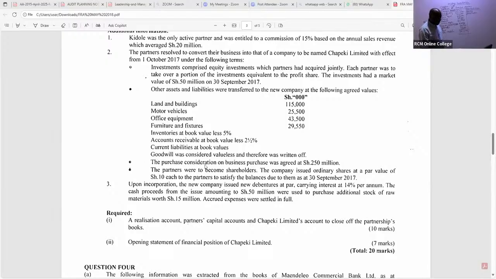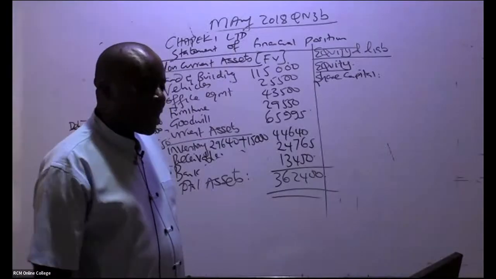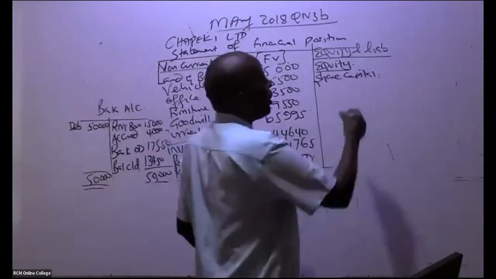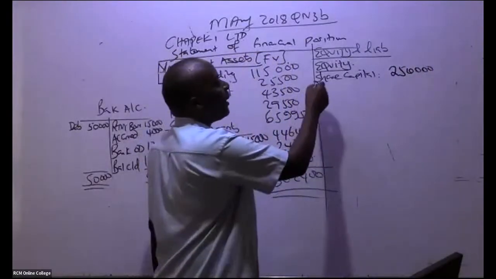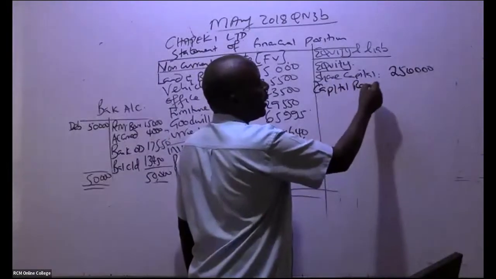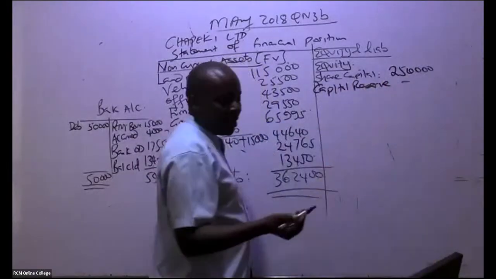The purchase consideration on the business purchase was agreed at 250,000. The partners were to become the new shareholders here. The company issued ordinary shares at a par value of shillings 10 each to the partners to satisfy the balance due to them as at the closure of the year. That must be the purchase consideration. So instead of giving them cash, we gave them shares. So it means that the share capital, if you remember, the purchase consideration was 250,000. If we had that capital reserve, it would have come there. Yeah, it's not there. All right.